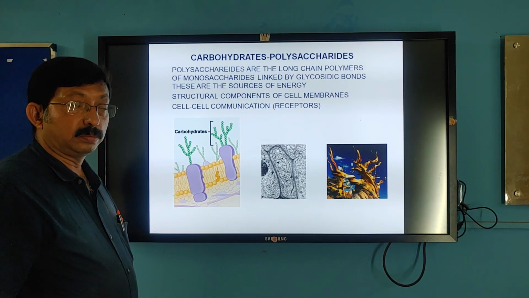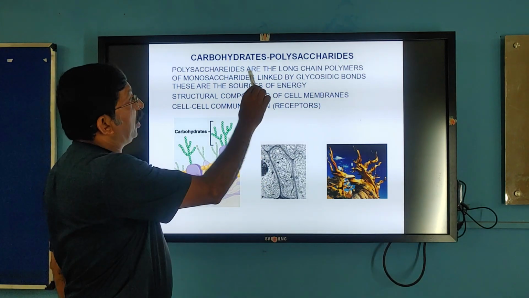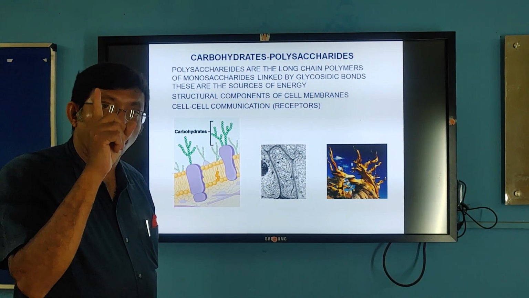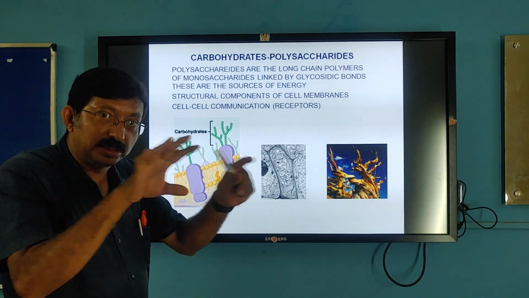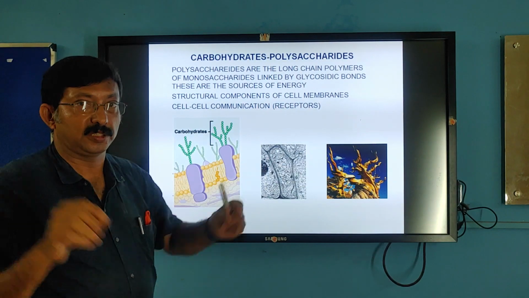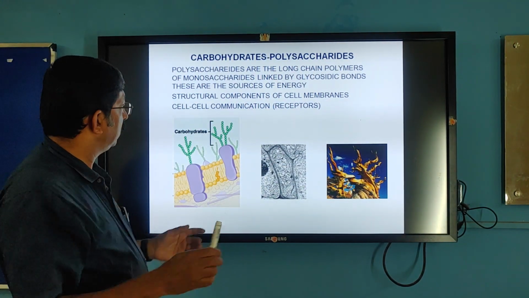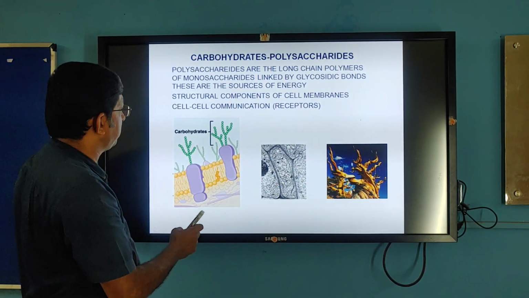Next we come to carbohydrates, polysaccharides. As we have discussed, monosaccharides are one sugar unit, disaccharides are two sugar units, and polysaccharides are a chain of many sugar units. So they are macromolecules. Here we see many polysaccharides.